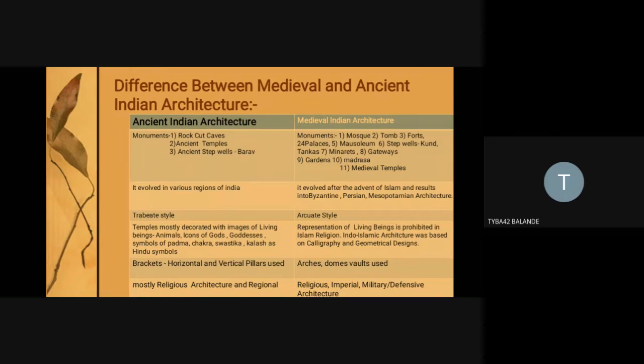So the next difference is that temples were mostly decorated, because temples were a prominent part of the ancient architecture of India, and in medieval times palaces, forts, tombs and mosques became prominent.